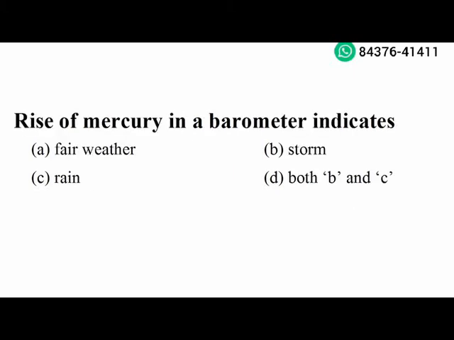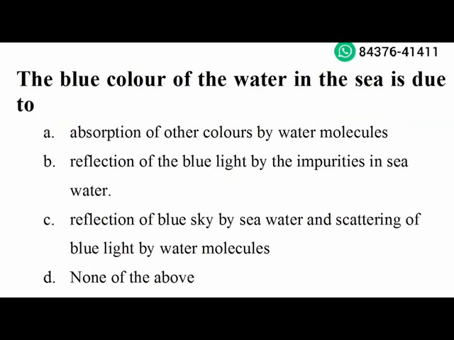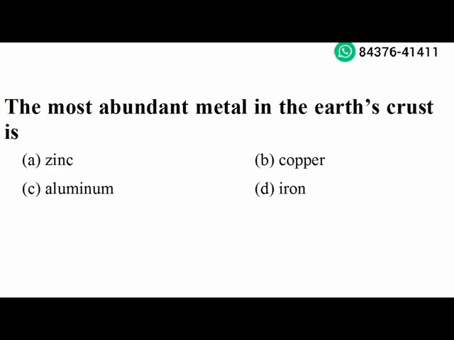Next question. Rise of mercury in a barometer indicates fair weather. Option A is the right answer. Next question. The blue color of the water in the sea is due to reflection of blue sky by sea water and scattering of blue light by water molecules. Option C is the right answer. The most abundant metal in the earth crust is aluminium. Option C is the right answer.